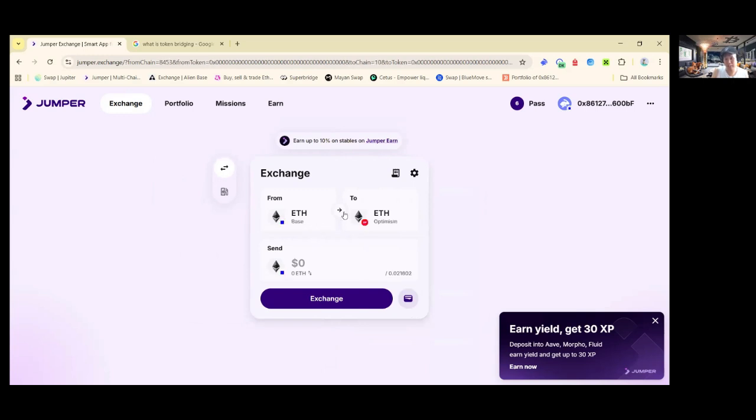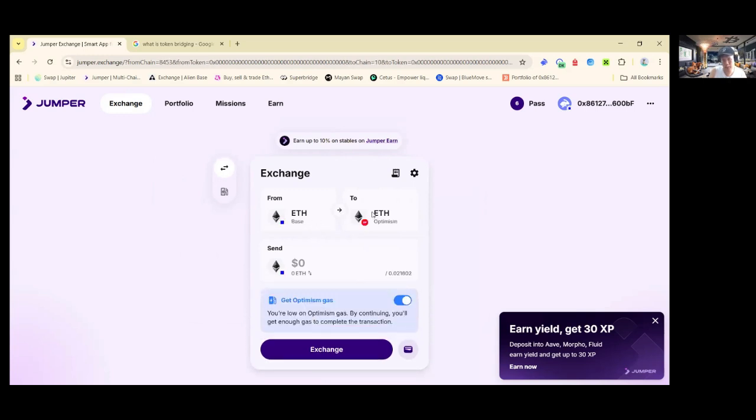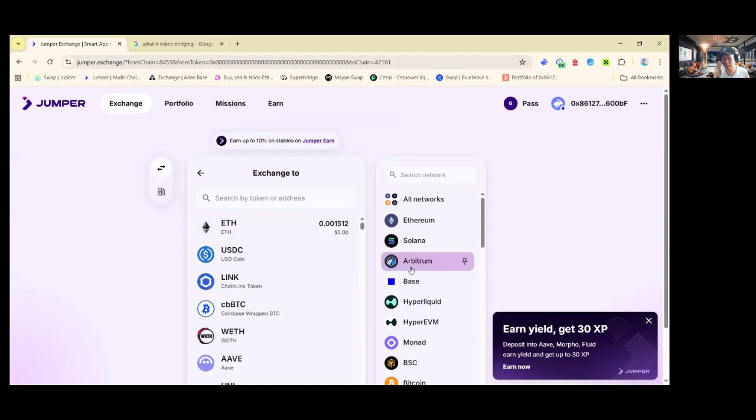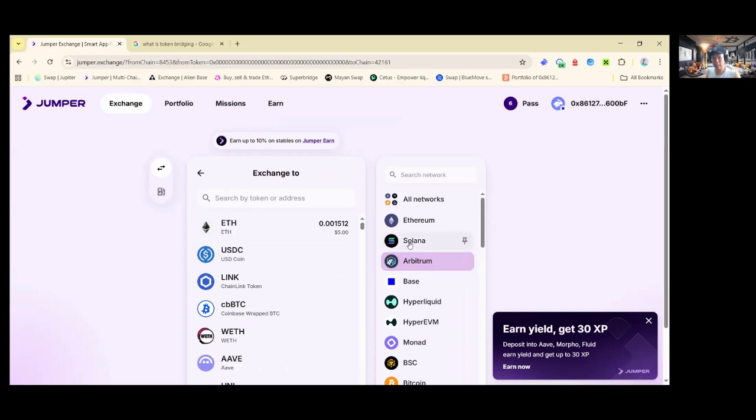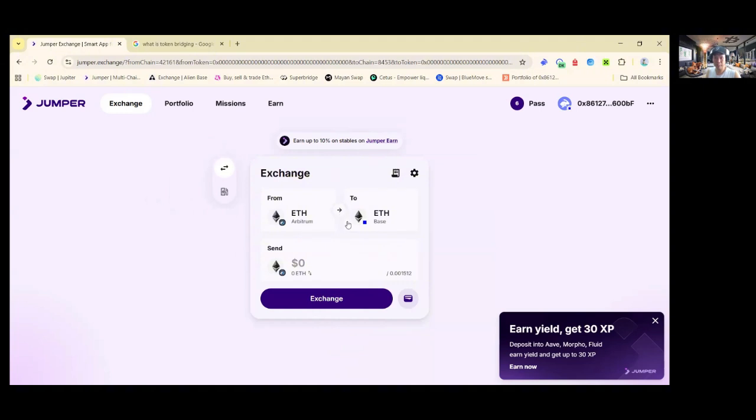So for example, just now I went from ETH on Base to ETH on Arbitrum, because on Arbitrum I don't have ETH, and I want to use the Arbitrum network in order to swap or to transfer. So that is the tutorial. That is the first, common mistake people will panic or get scared about. And of course, looking at the slippage and the price as well, you want to identify which one is suitable for you. So for example, from Arbitrum you go back to Base, right?